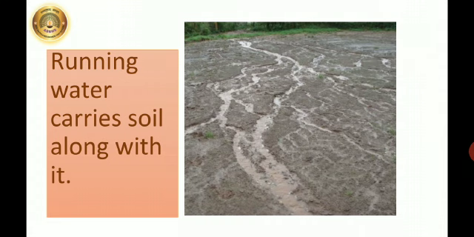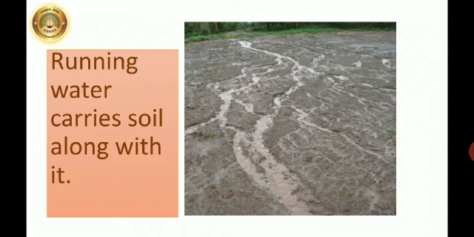Here you can see in this image the water is flowing on the surface. On this surface, you can see the water flows and it carries some soil along with it. This is the transportation that is done by the water. And this soil will be deposited where the flow of the water reduces. So here the water is acting as an agent of erosion.